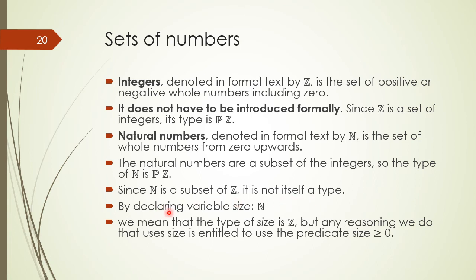Therefore, by declaring a variable size of type N, there is no need to mention a predicate that size is greater than or equal to 0. If we declare a variable size of type Z, then we need to mention the predicate size is greater than or equal to 0.